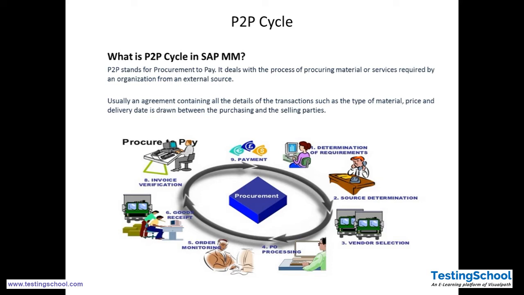Suppose somebody is running a garment shop. People should be very specific about what type of cloth they want, what design of cloth they want. If the requirement remains as just garment, it does not give a clear picture. So for determining the requirement, what needs to be procured, people have to be very specific: this is the thing that I want to procure.